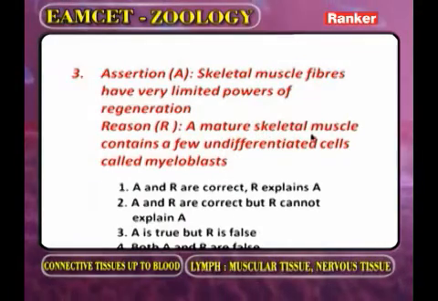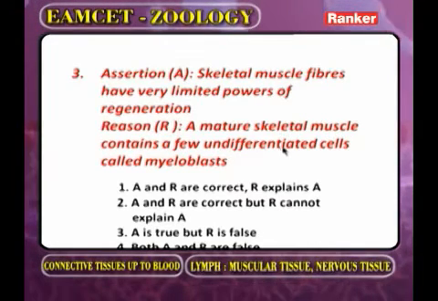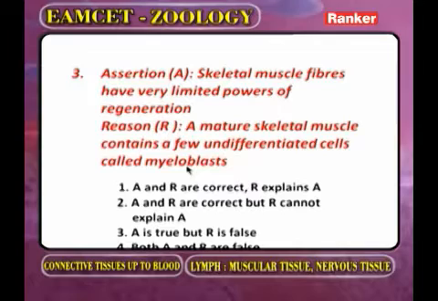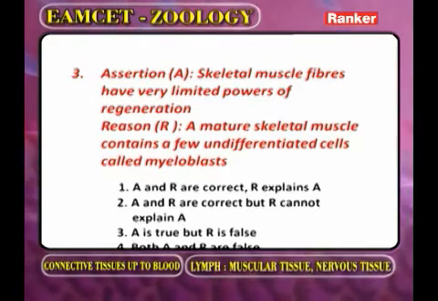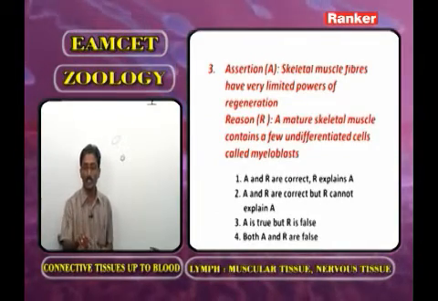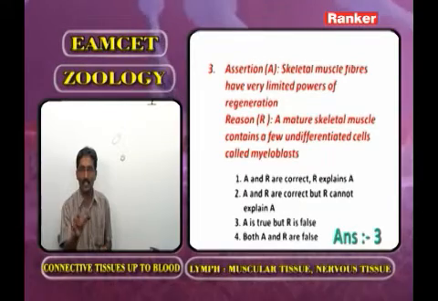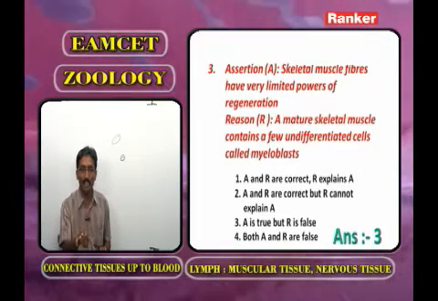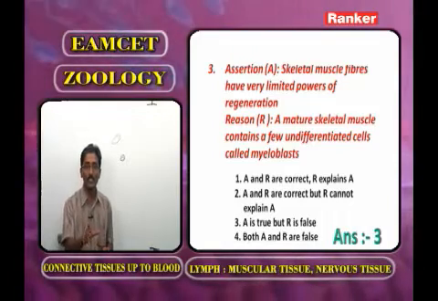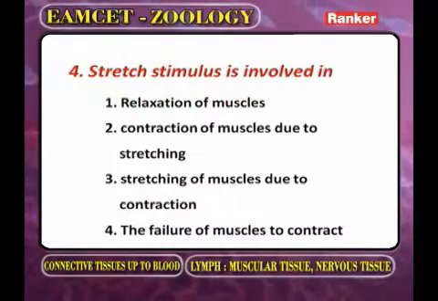A mature skeletal muscle cell contains a few undifferentiated cells called myoblasts. Here myoblasts are not undifferentiated, they are differentiated. So you have to identify the answer for this question. The assertion A is true, but R is false. It means in the reason what they gave was undifferentiated, but actually what type of myoblast cells are present? Differentiated. So R is wrong, A is correct. The correct answer is third. Now we go for the next question.